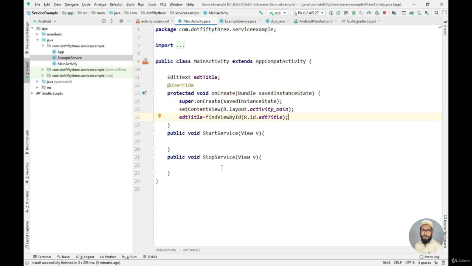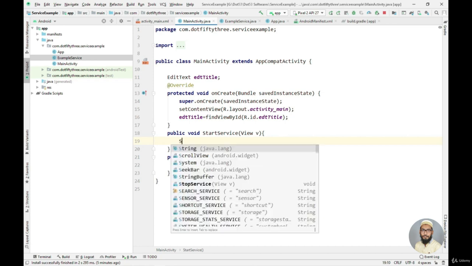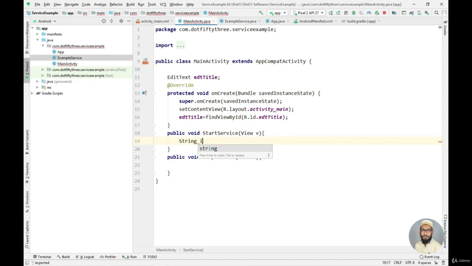Now we have already implemented two methods here, startService and stopService. So let's implement our logic inside these methods in order to start and stop a service. First, for starting a service, I need the title, and that title will be stored in edtTitle. So I just need to fetch the data from that. Let me create an input object of string type. I will say String input equals edtTitle.getText(). Now I need to convert it to string, so I'll say toString().